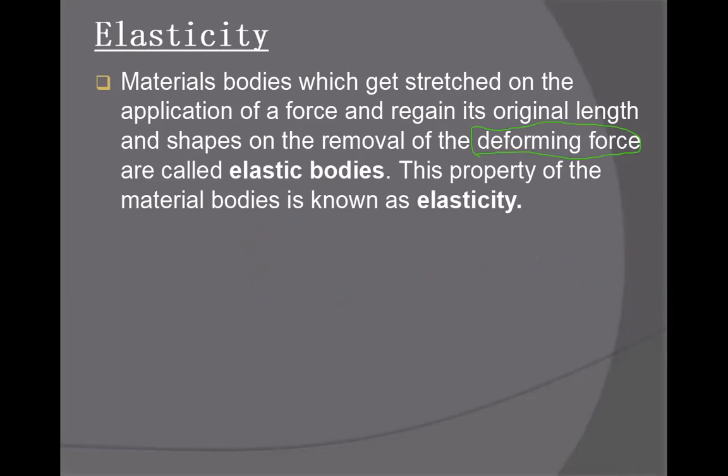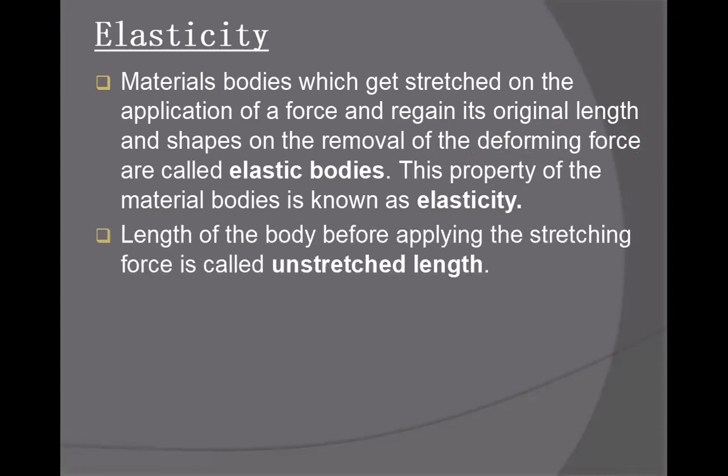So bodies which regain their shape on removing the deforming force are called elastic bodies, and the property of the material is known as elasticity. The property by which the material regains the original position is called elasticity. The length of the object before applying the stretching force is called unstretched length. For example, I have a spring, and before applying force the length of the spring is x. This x is called unstretched length.